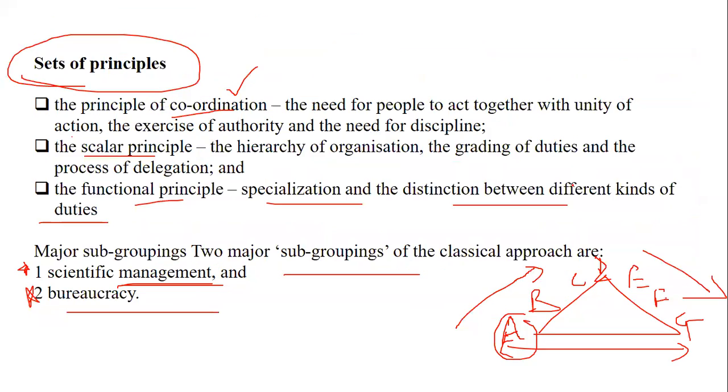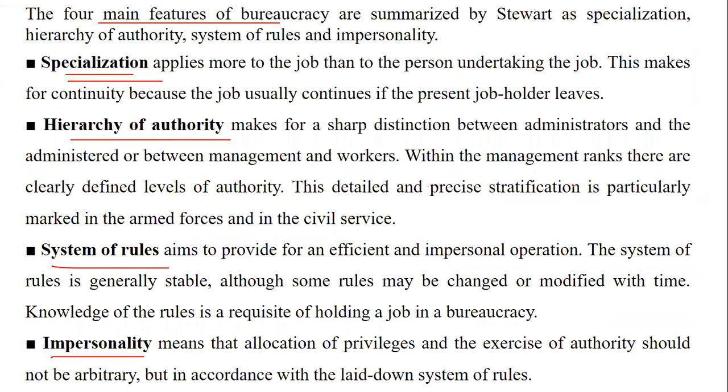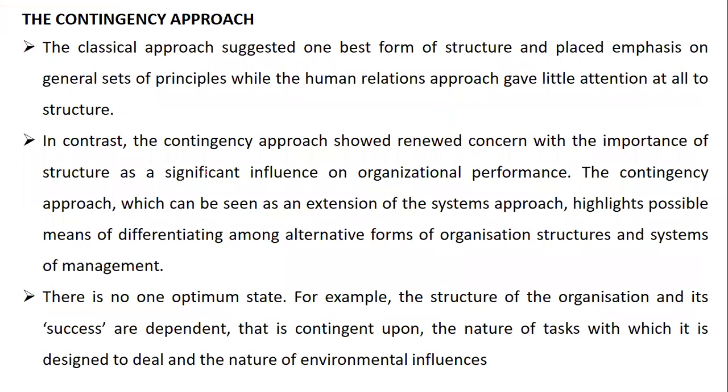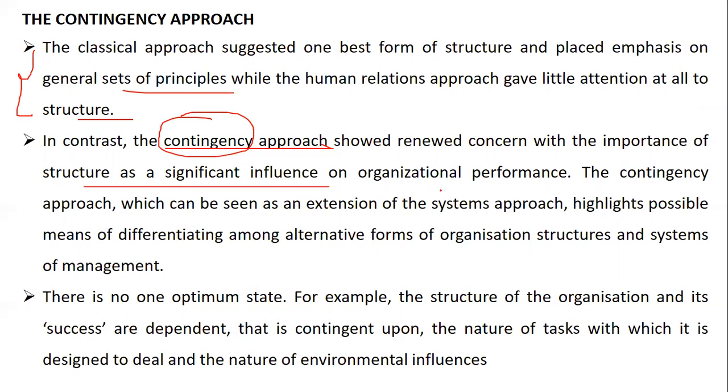Now let's talk about the contingency approach. This is the last approach of management. As per the contingency approach, the classical approach suggested one best form of structure and emphasized sets of principles. Human relation gives little attention to structure. In contrast to these two, contingency, which means something prevailing now, showed a renewed concern with the importance of structure as a significant influence on organizational performance. So structure has an influence on the performance of an organization.